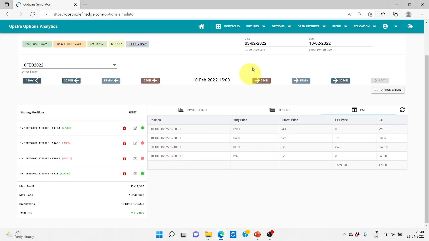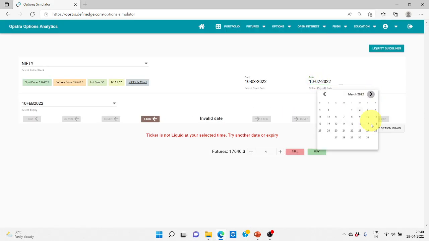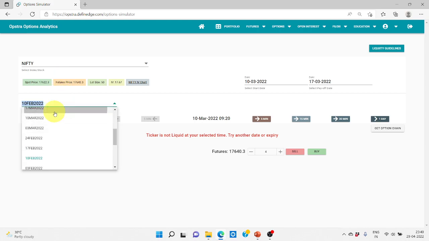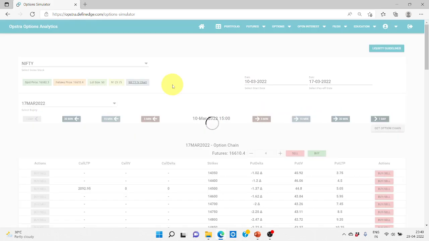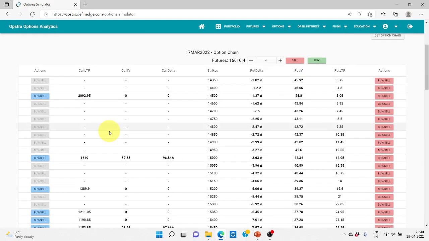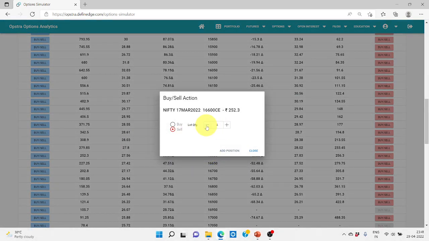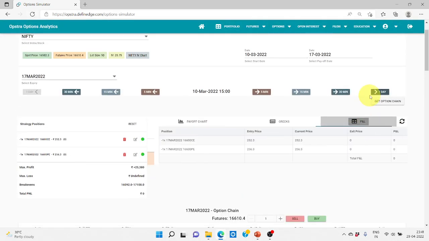Nifty, 10th March to 17th March. We just go there. At 3 p.m. we are going to sell the 16,600 call and put. Let's see what happens the next day.